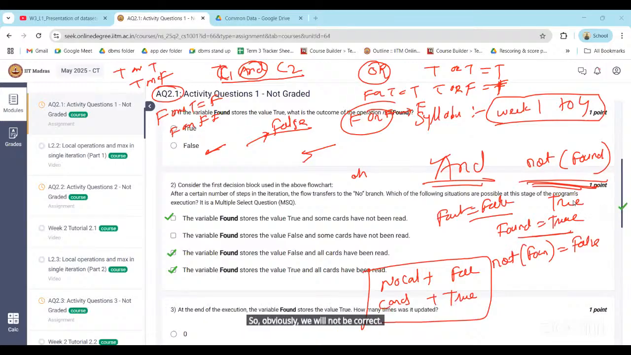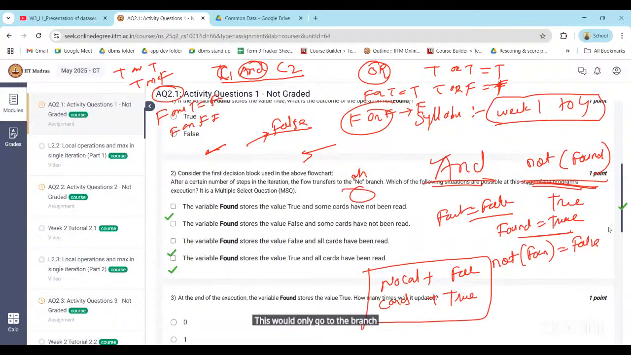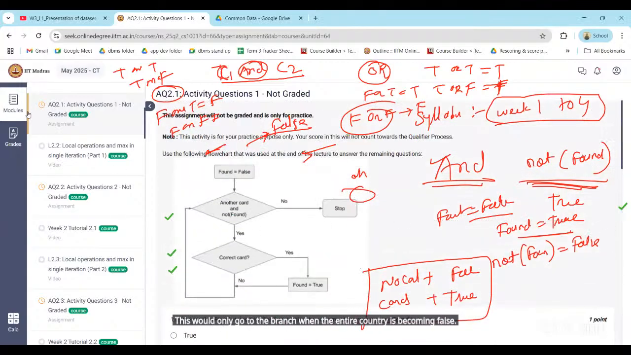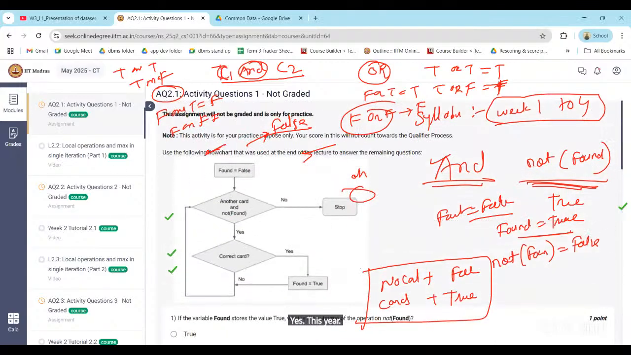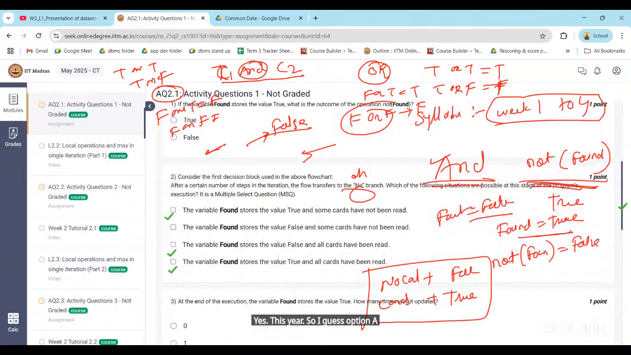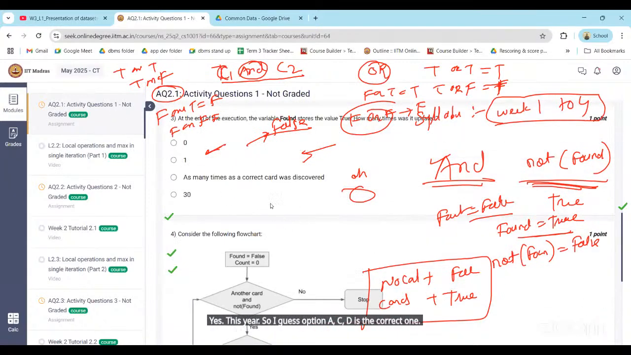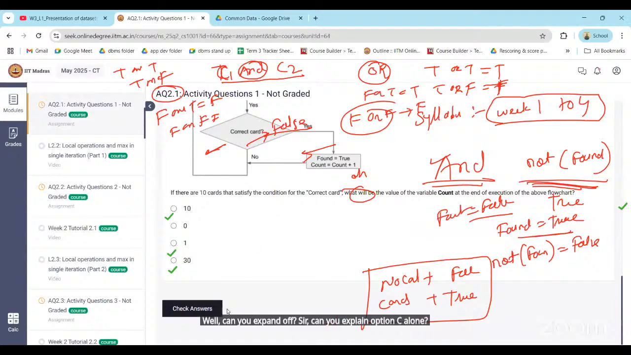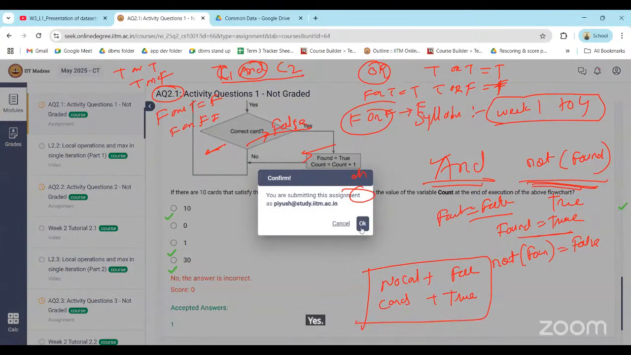The question is about when this will go to the no branch. This will only go to the no branch when the entire condition becomes false. Yes. So options A, C, D are the correct ones. Yeah, let's check. Sir, can you explain option C alone? Yes. Check answers.